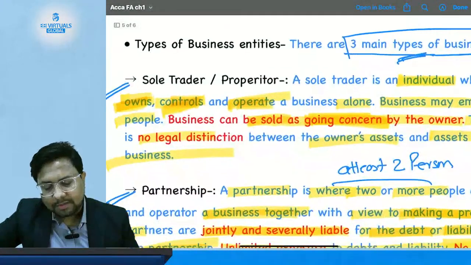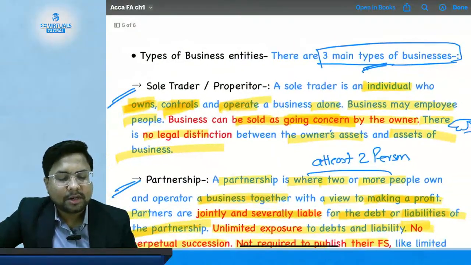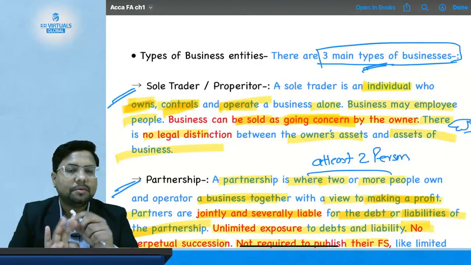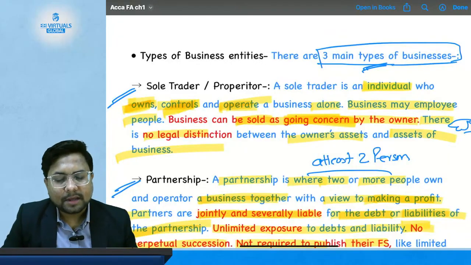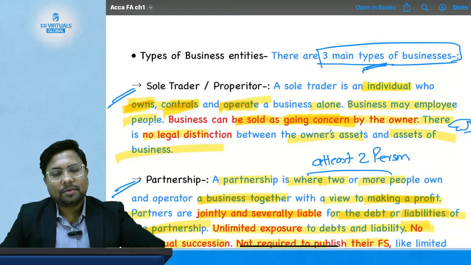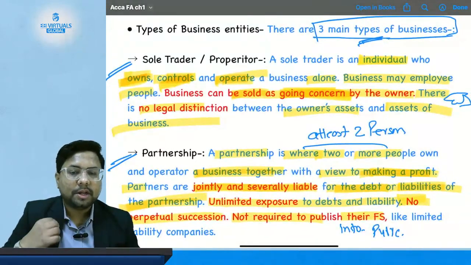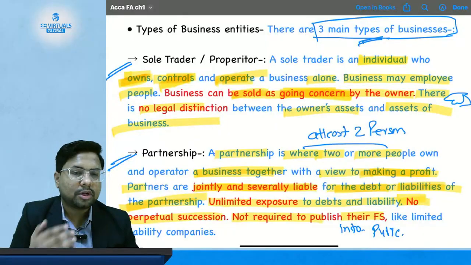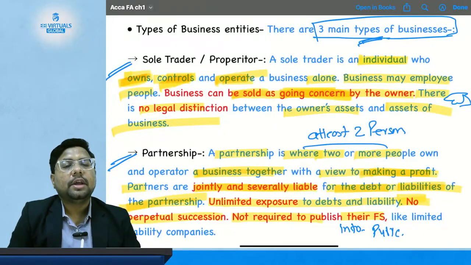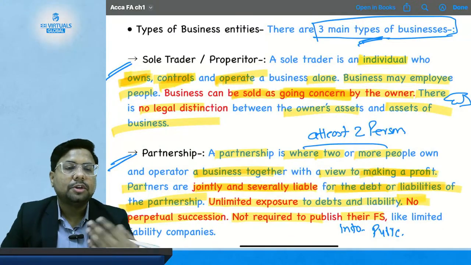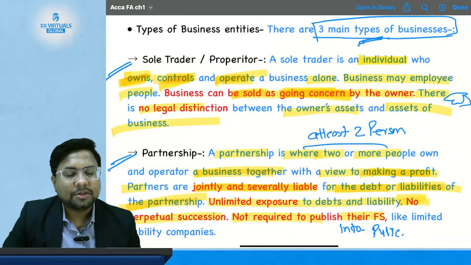Then we have studied types of business entities. There are 3 major types of business entity. First one is sole proprietorship, second one is partnership firm, and third one is limited liability company. We have discussed all these topics in detail, where a sole trader is an individual, like me and you, not a company, not a firm, not an association, not a group of people. So it is an individual who owns, controls and runs the business alone.